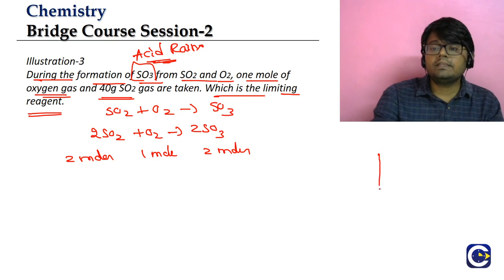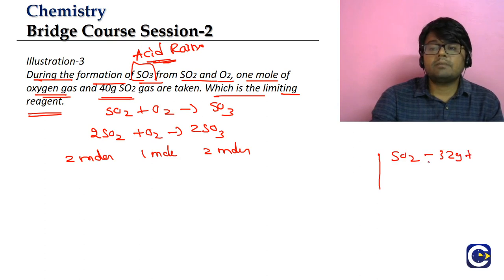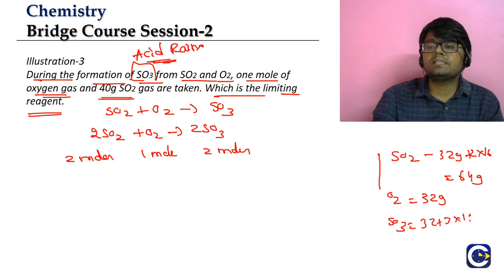Now look at this. SO2, what is the molar mass? Sulfur atomic mass is 32 gram atomic mass. 2 oxygens are there, means 2 into 16. So totally it will be what? 64 grams SO2. Oxygen, we already saw that. Oxygen, what is the molar mass, guys? 32 grams. SO3, it will be 32 plus 3 into 16.